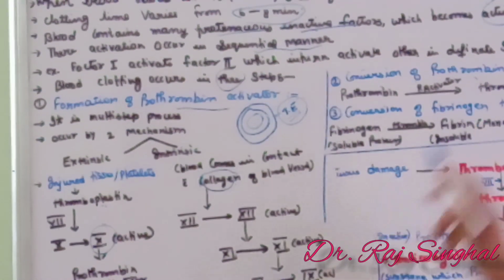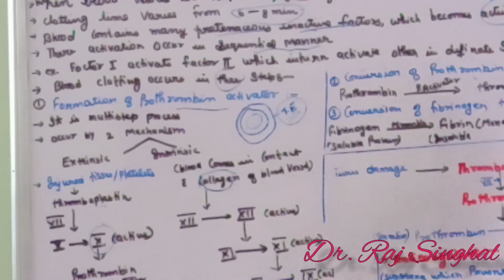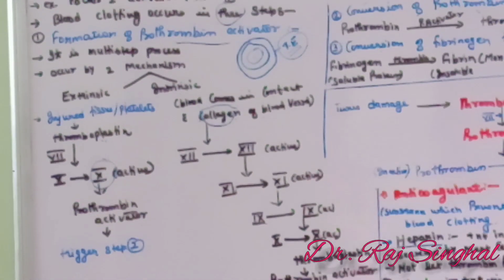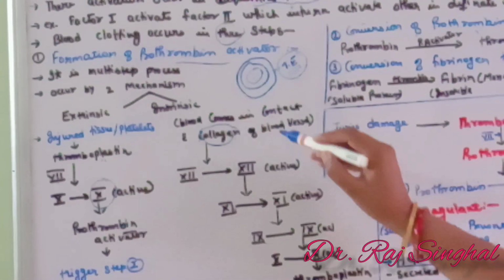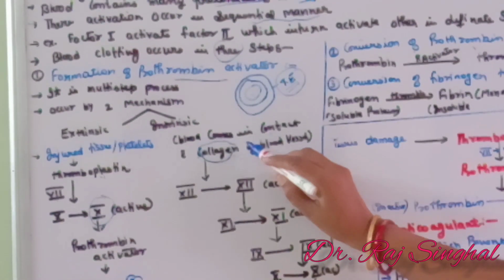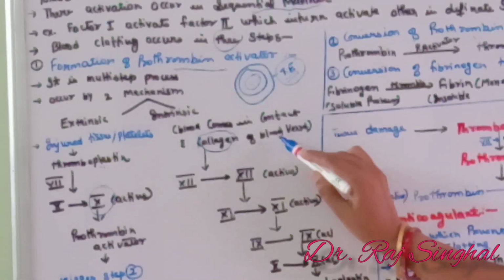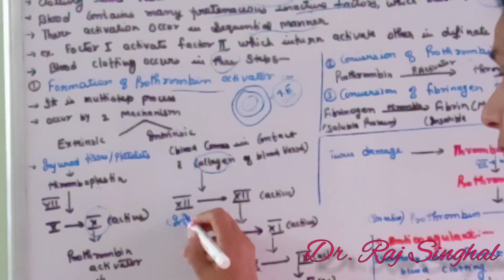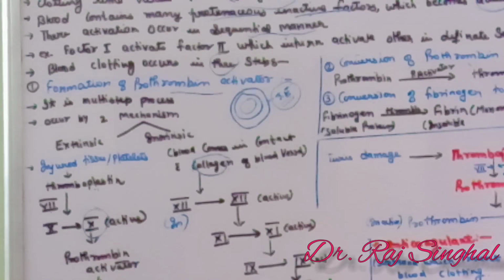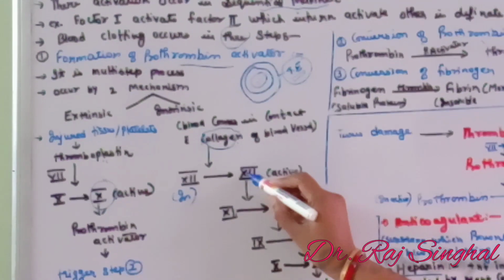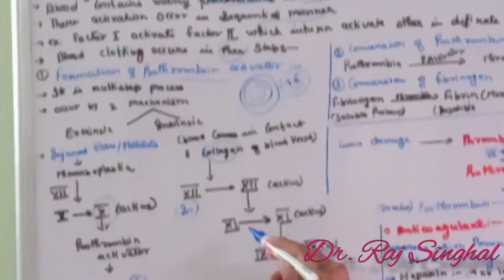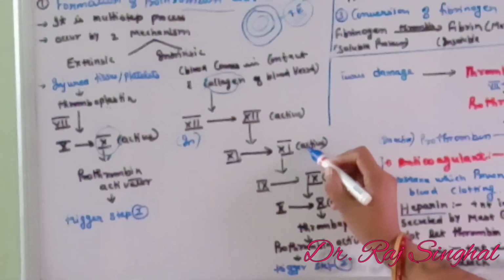This mechanism is a cascade mechanism, in which one factor stimulates the other to become active in a definite sequence. Whenever blood comes in contact with this collagen of the blood vessel, then the 12th inactive factor becomes active. This active 12th factor stimulates the 11th factor to become active.